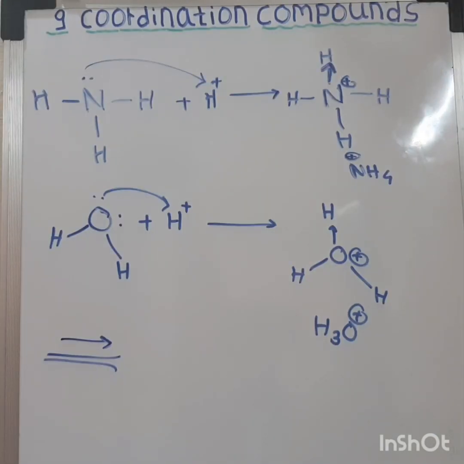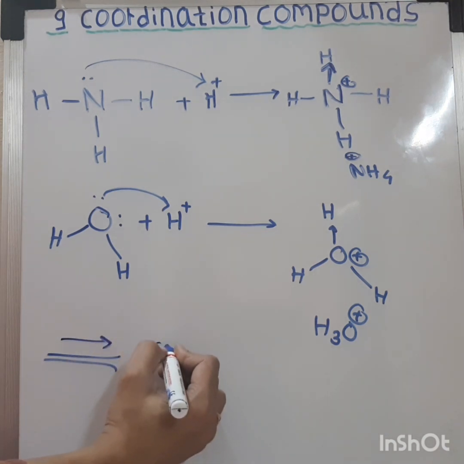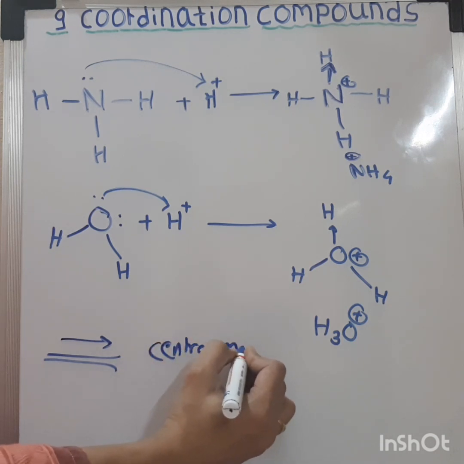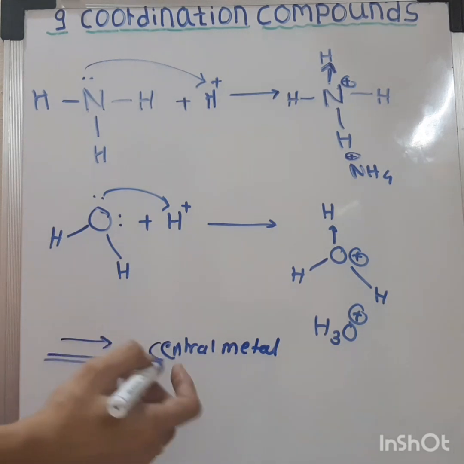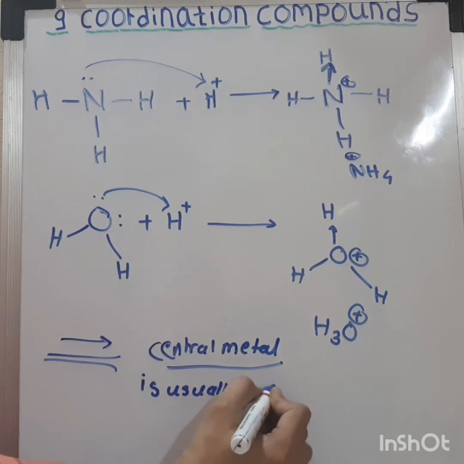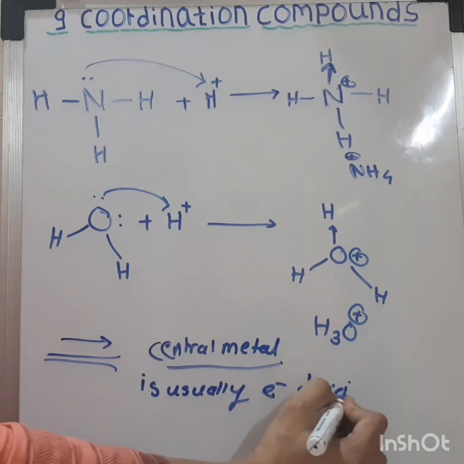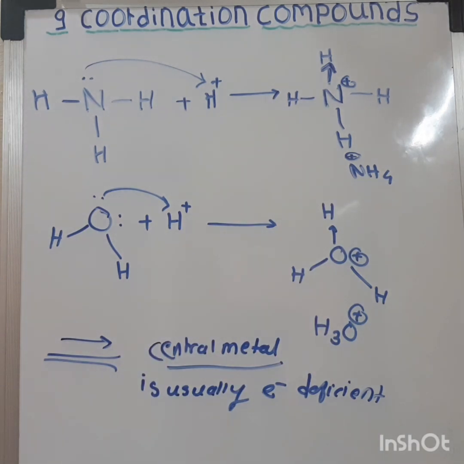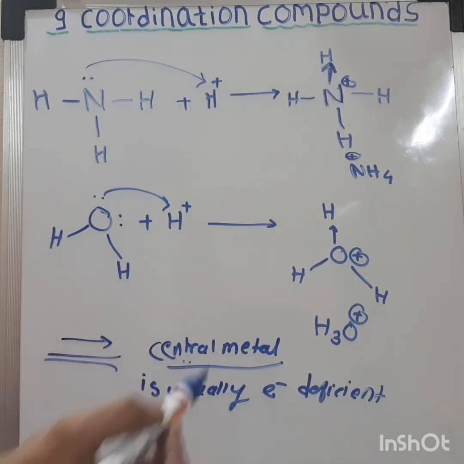In coordination compounds, the central metal atom or ion is usually electron deficient. That is, it has a vacant orbital which accepts electrons from the ligands.